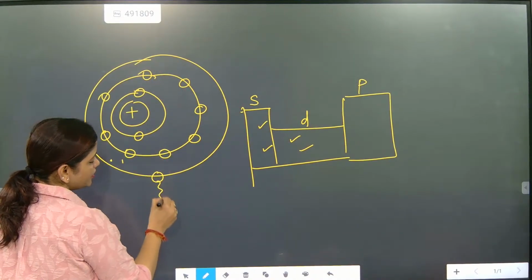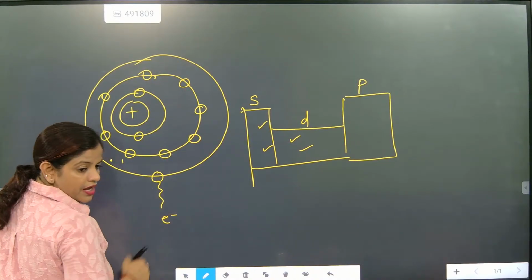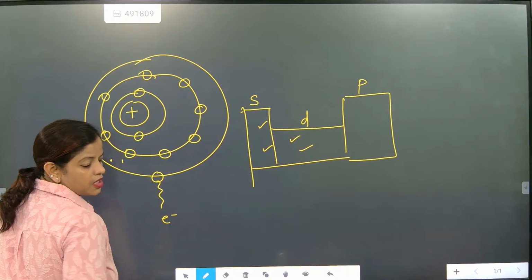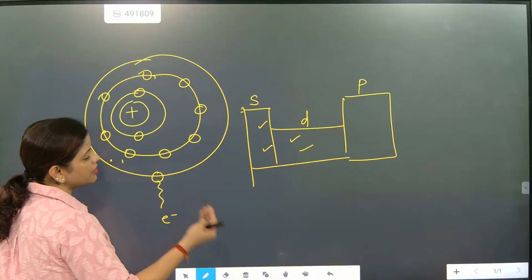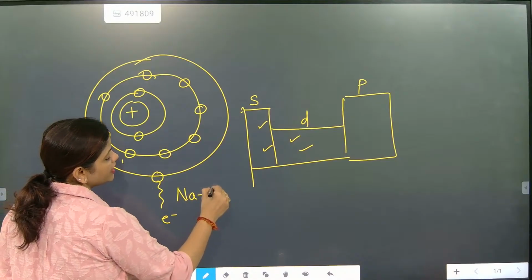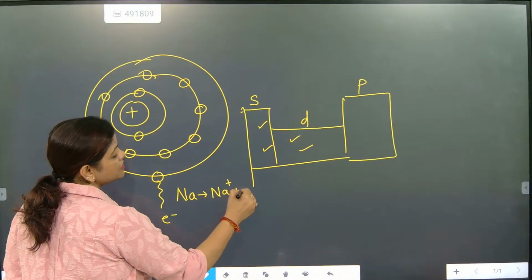This 1 electron sodium gives, and once it gives this 1 electron, it becomes electropositive. So sodium loses its 1 electron and becomes electropositive.